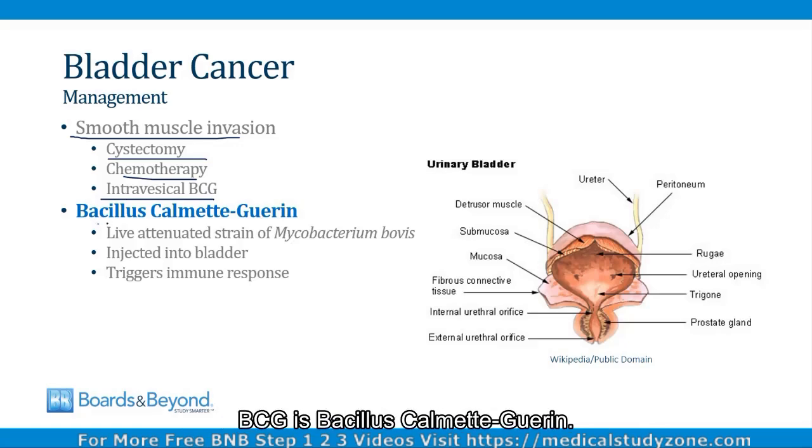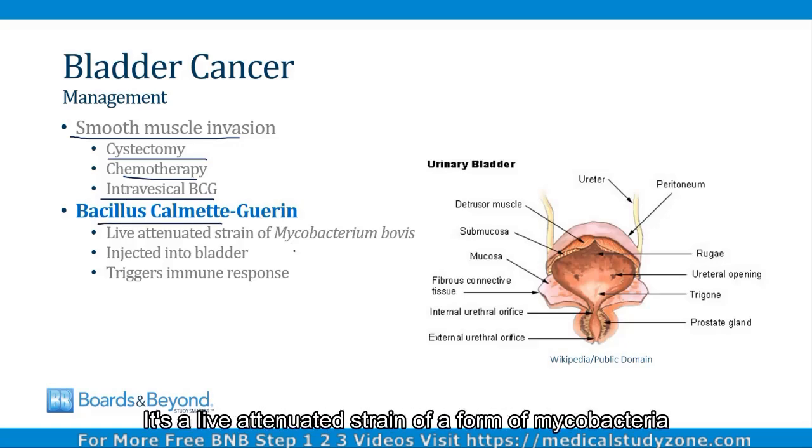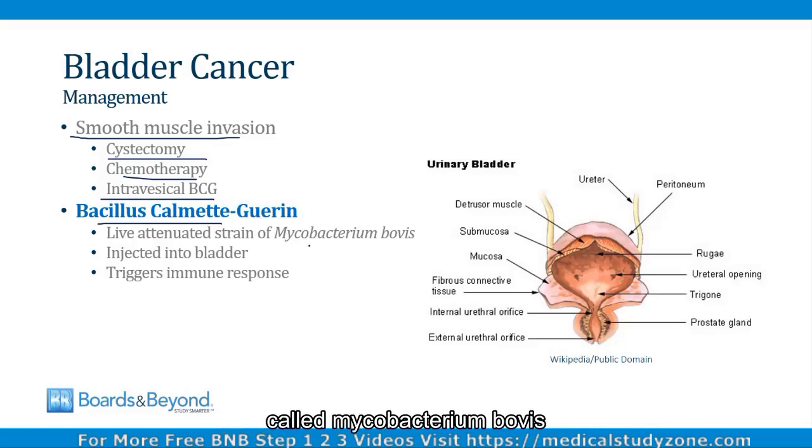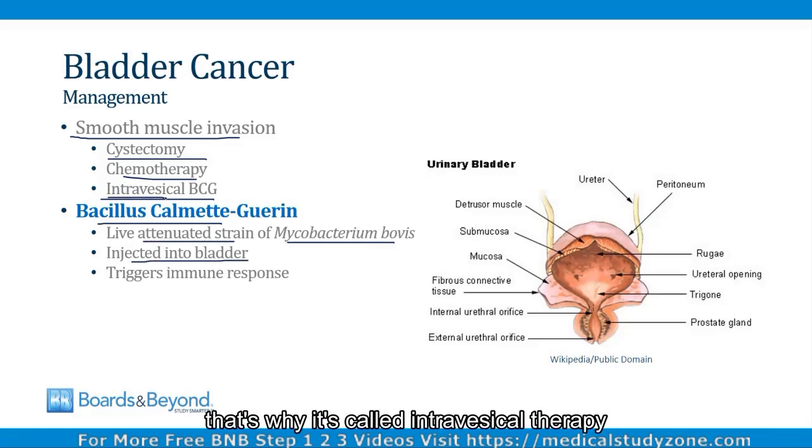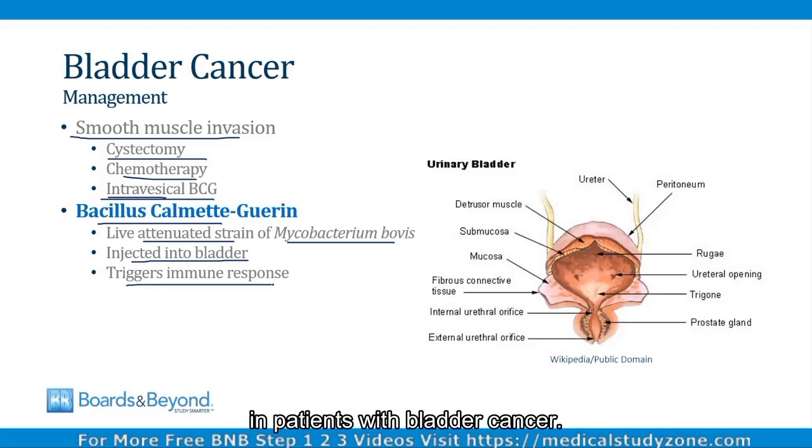BCG is Bacillus Calmette-Guerin. It's a live attenuated strain of a form of mycobacteria called Mycobacterium bovis, and attenuated means it's been weakened. It's injected into the bladder, that's why it's called intravesical therapy, and it triggers an immune response that has been shown to be effective in patients with bladder cancer.